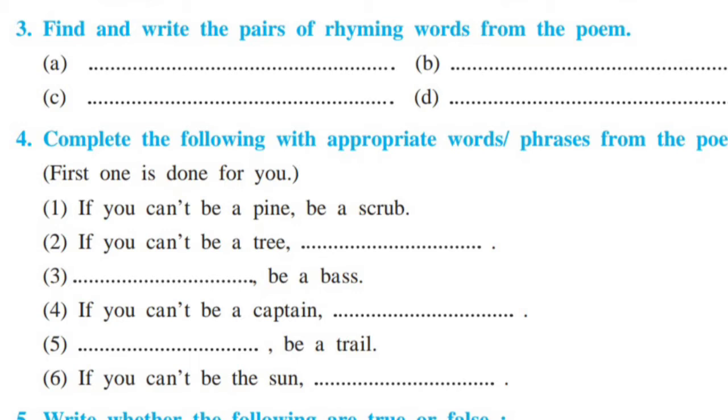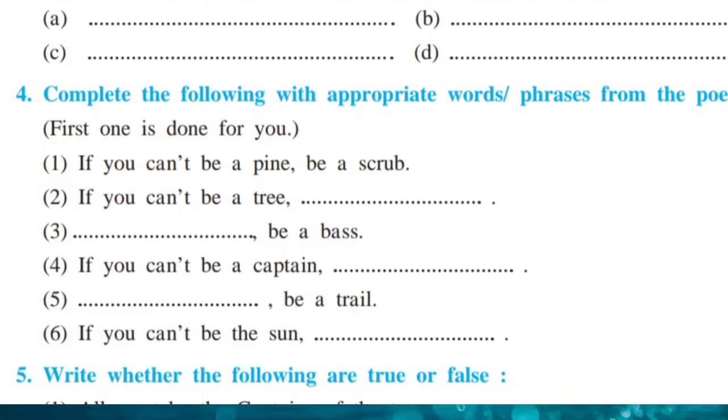Fourth question, if you can't be a captain, write from the poem. Number 5, dash, be a trail. And number 6, if you can't be the sun, then dash. Now you already know the answers, so you have to write this answer from your own.